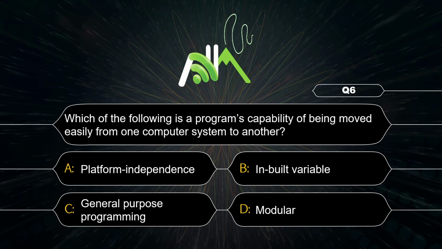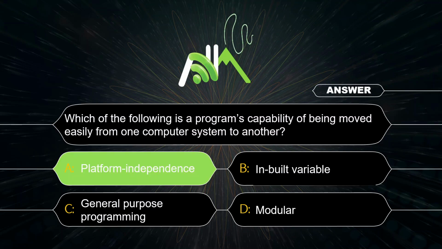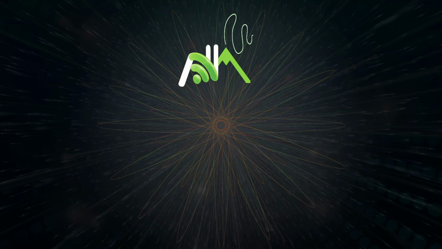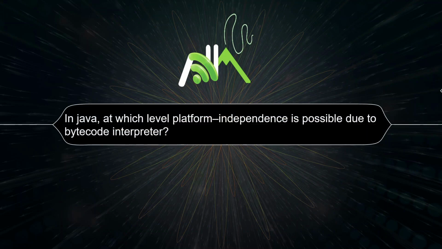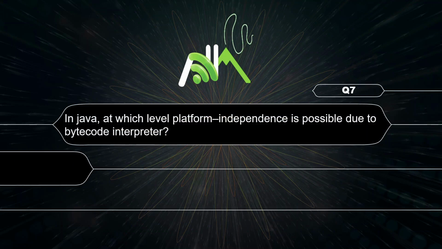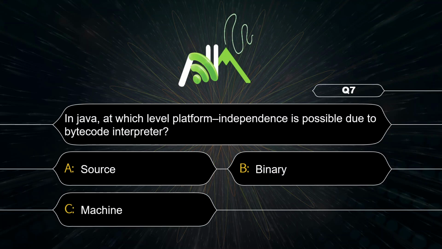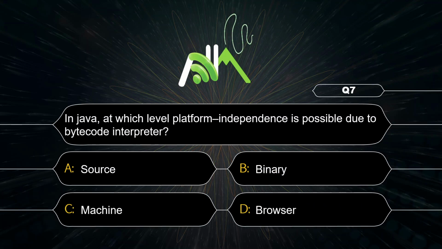This answer we know very well: platform independent. Question is, at which level is platform independence possible due to the bytecode interpreter? I told you at the binary level it is possible because of bytecode. So the correct answer is B.